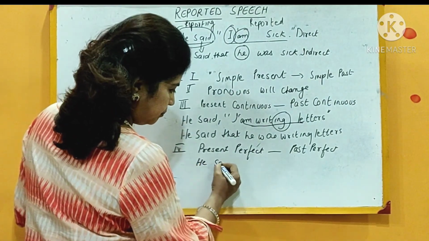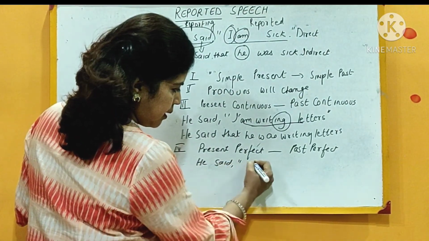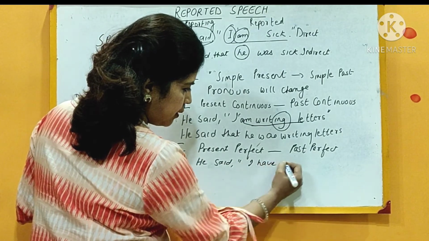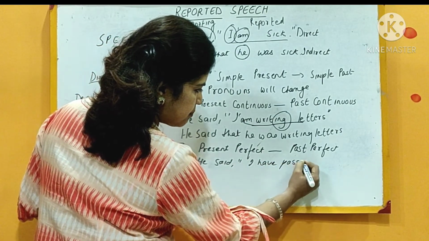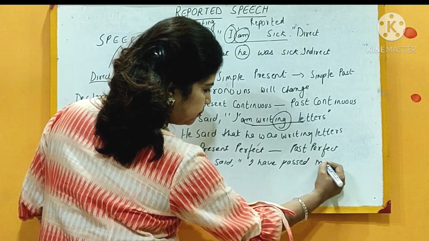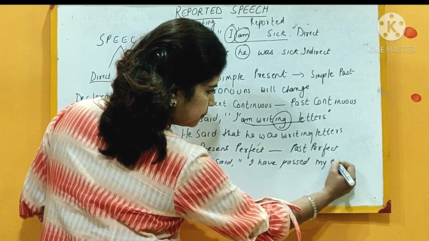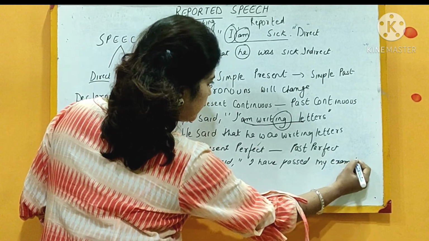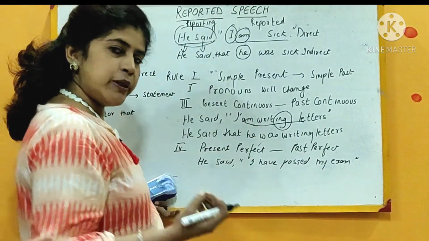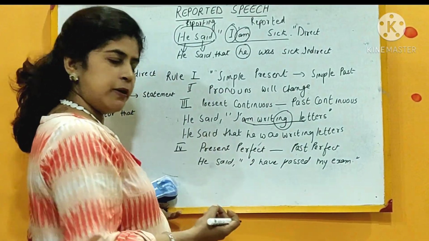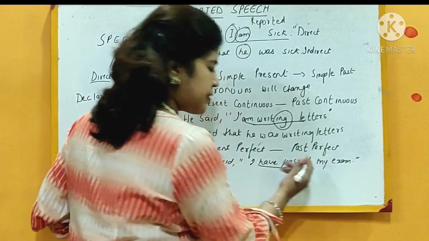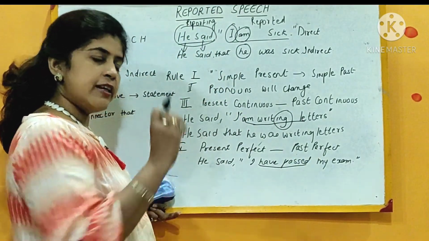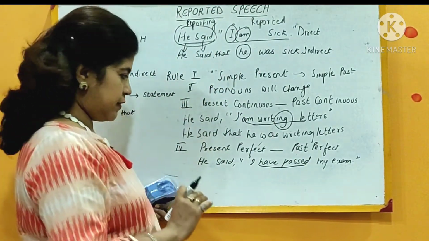He said, "I have passed my exam." Okay, this is my sentence. Which word is signifying that it is a present perfect tense? "Have passed" is signifying that it is a present perfect sentence.